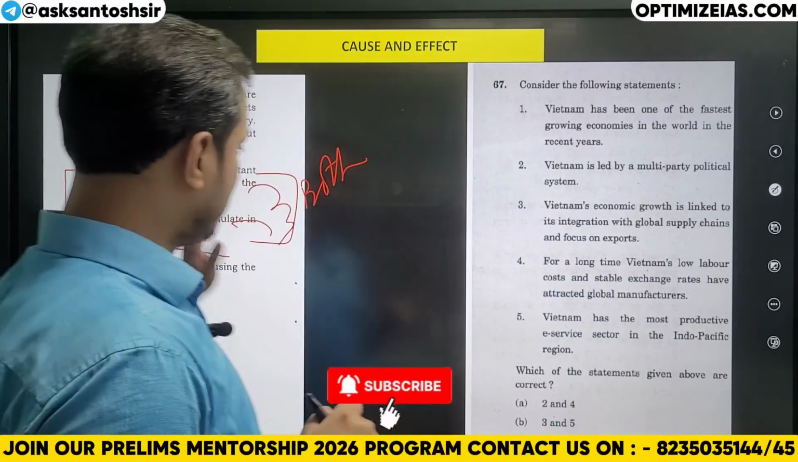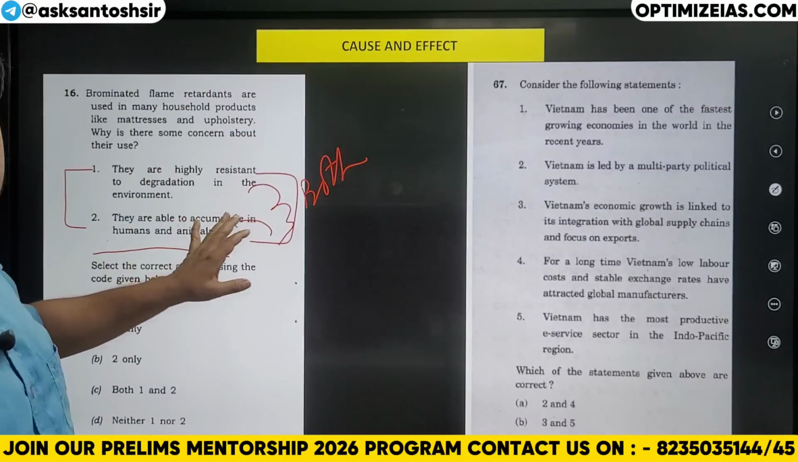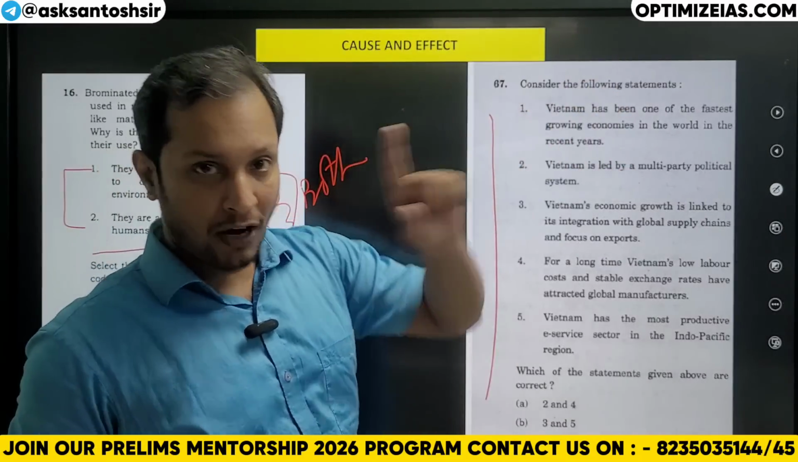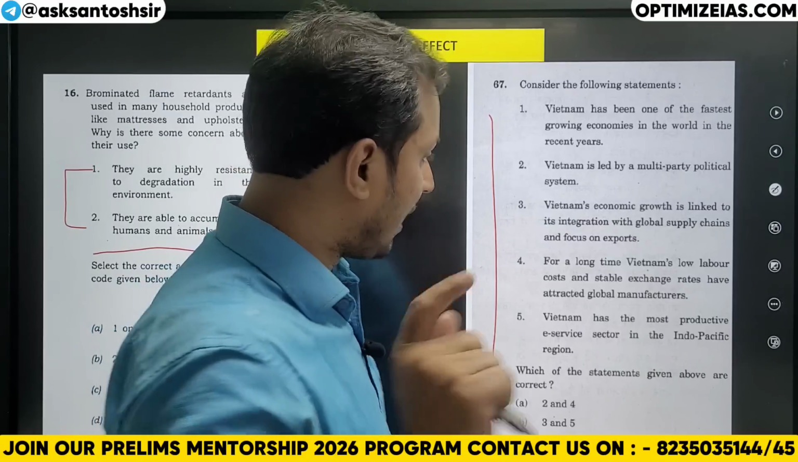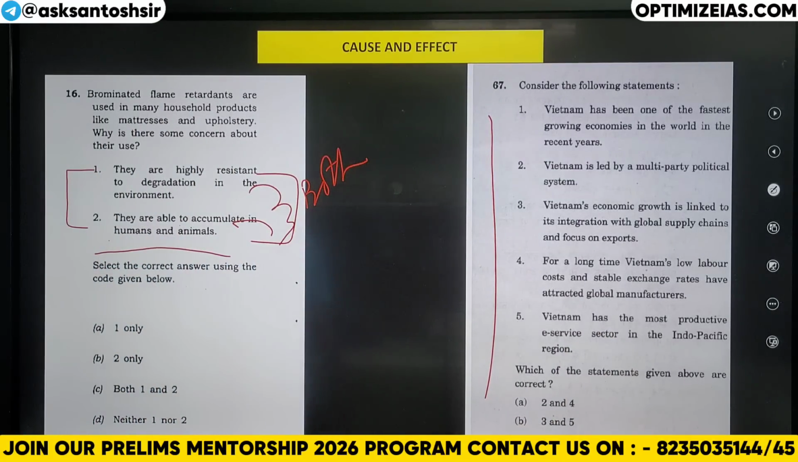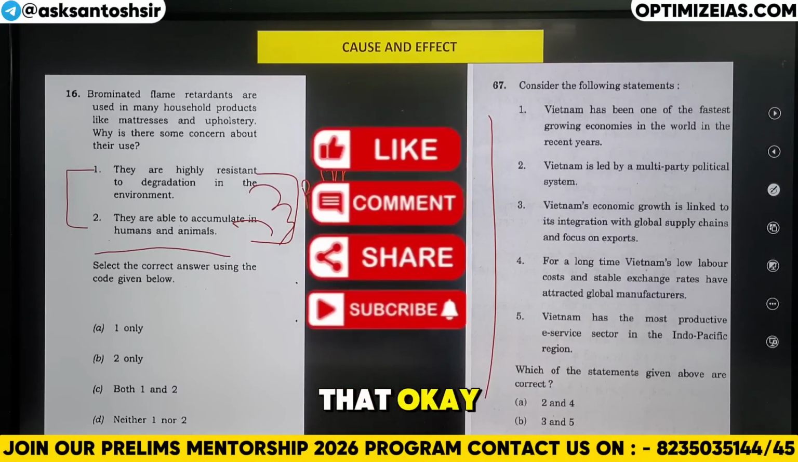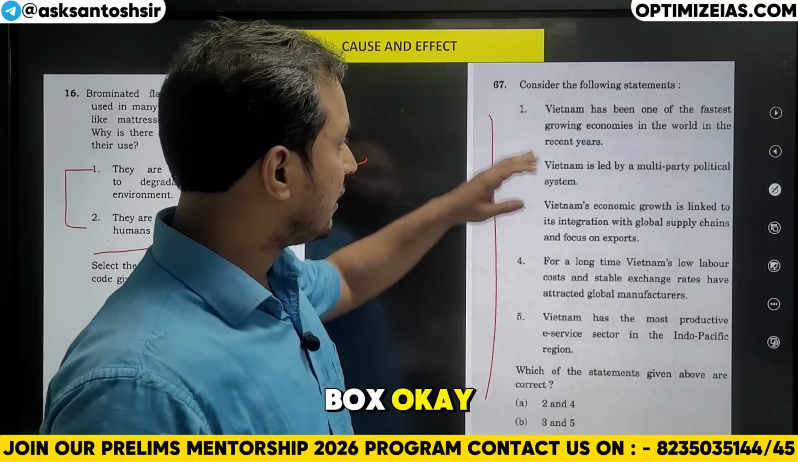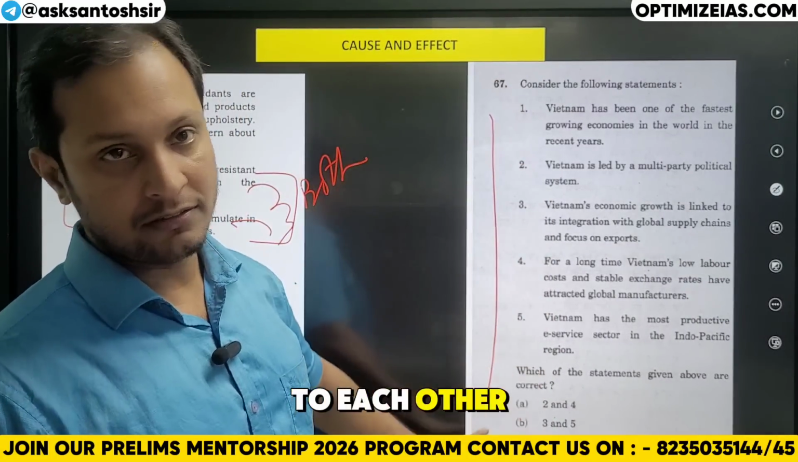Now let us use this technique, which is the cause and effect technique, and solve this question. I'm giving you 1 minute, everyone. Can you tell me how many statements are related to each other? Your time starts now. The idea here is to help you apply the knowledge. It's like an exercise, not just one-way communication. I don't want to do one-way lecturing. I want you to apply these techniques and learn them. Now tell me in the comment box which statements are related to each other.